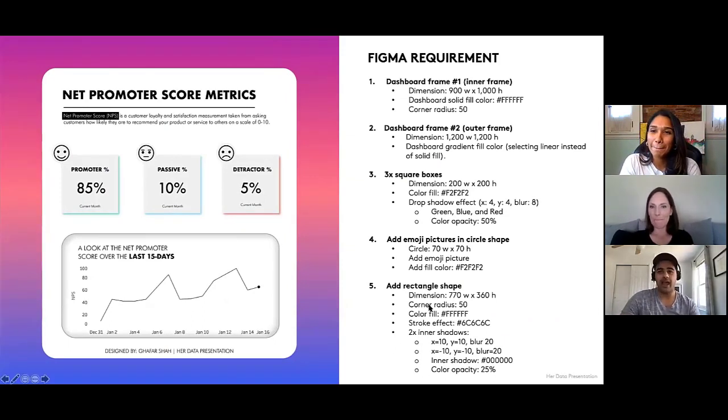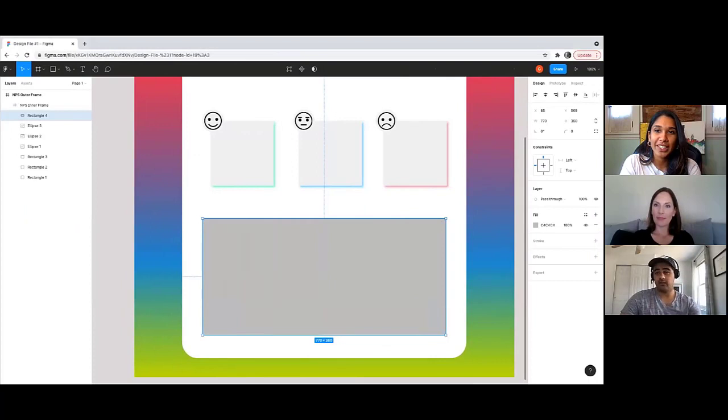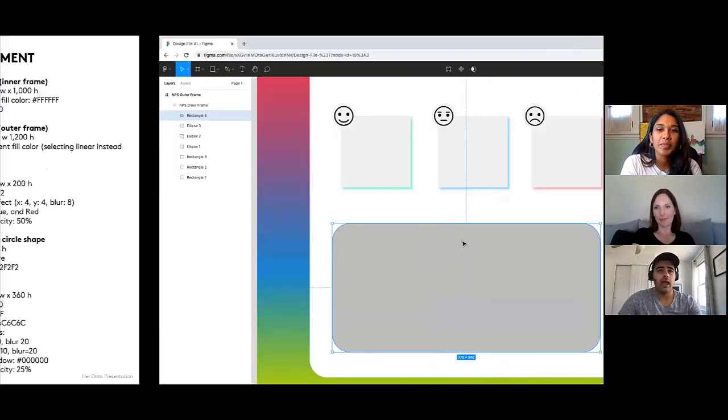And the next thing is adding in the corner radius. So now that we set the dimensions for this rectangle, the corner radius is 50. At the top right, we have 0. So remember that little option that we have? If I hover over it, it says corner radius. Let's just change it to 50. It gives it that really nice rounded edge.